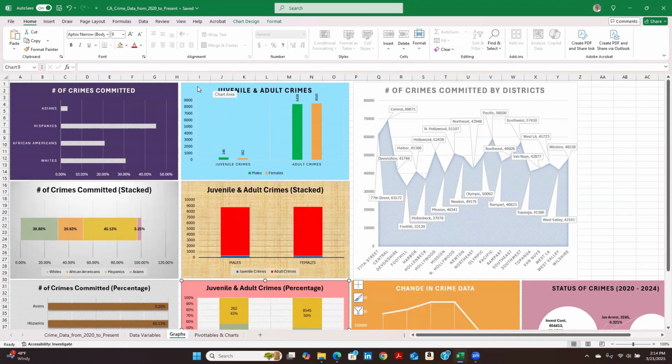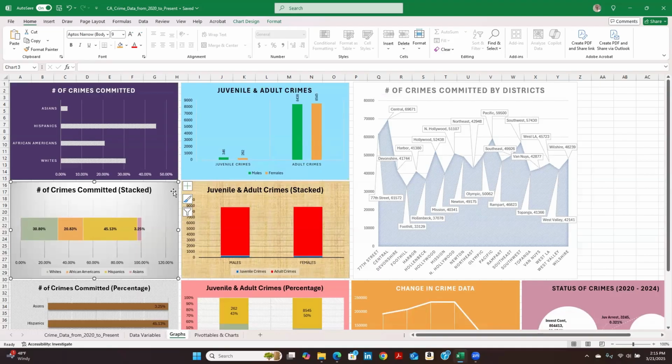This is 100%. To the right of that, we have juvenile and adult crimes, which shows you how many crimes have been committed between the two sexes, males and females. So for males, we have 346 crimes, females 262 crimes for juveniles, and 38 males and 8,545 females for adults. So again, very similar, but it's not a very good representation because it's just very close.